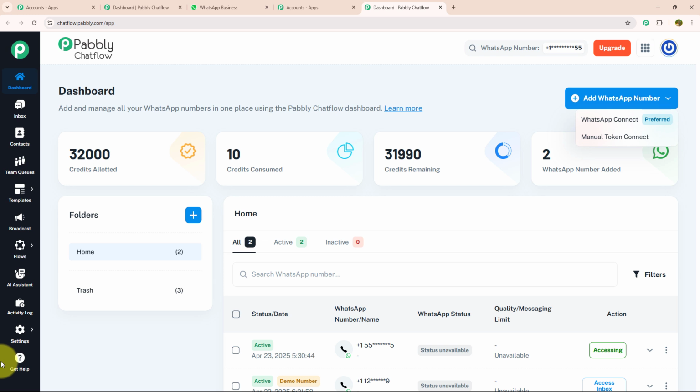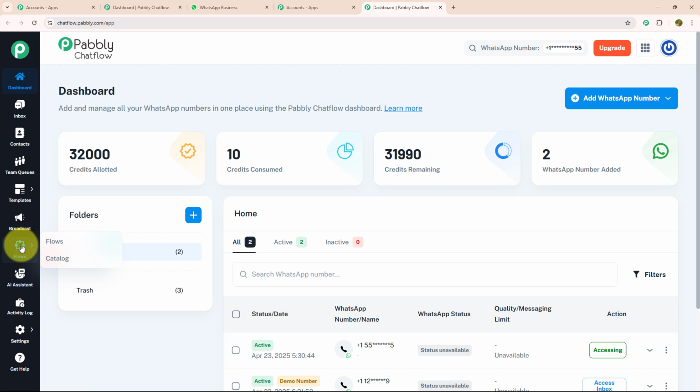Let's see each feature individually. Below dashboard, there is an inbox option where you can manage all your conversations from one place. After that, we have the contact feature in which you can create all new contacts and separate them according to your requirement. Below that, we have the team queue section where you can assign different tasks to different team members and review their performances. Below team queue, we have the template section where you can create customized templates, and by creating customized templates, you can give a personalized touch to your chat. Below that, we have the broadcast section where you can send mass messages to a bulk of customers using customized templates.